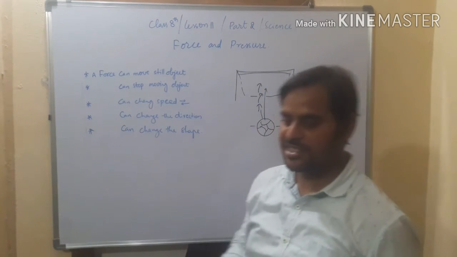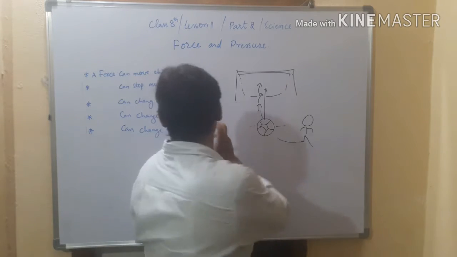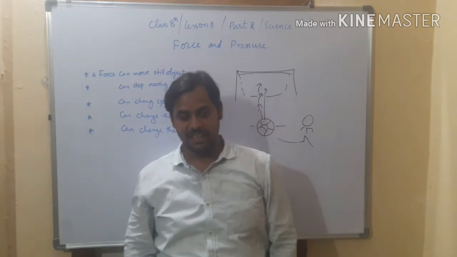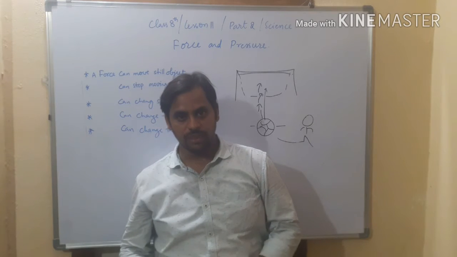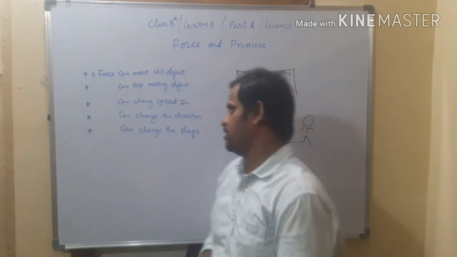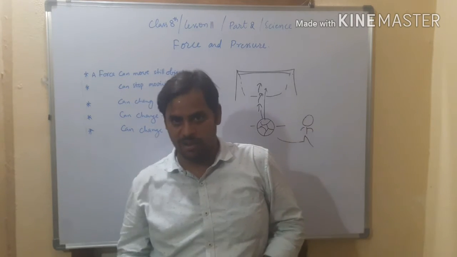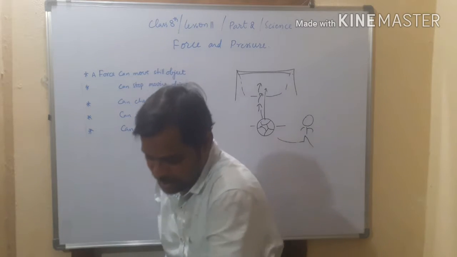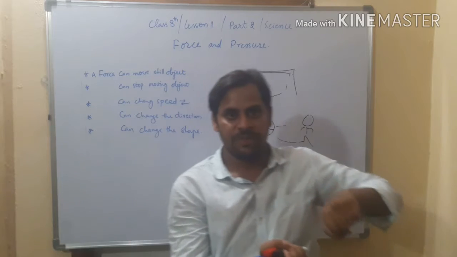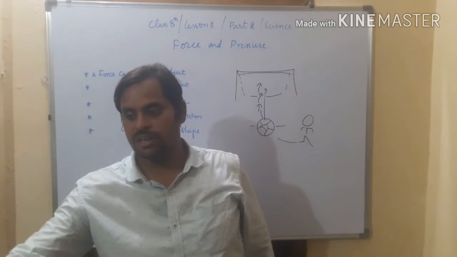force can change the speed of an object. It can decrease as well as increase it. For example, see, a ball is rolling on the ground. Or otherwise, a player, a cricket player, played a ball. Then what happens? The ball falls on the ground. It rolls.